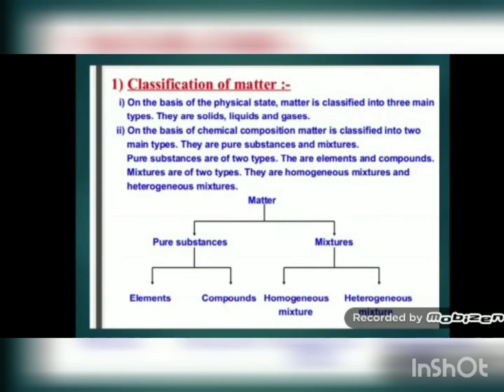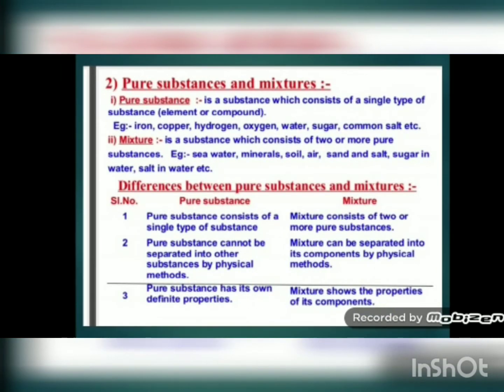Then we further classify pure substance into two types. They are elements and compounds. And mixture can be further classified into two types. They are homogeneous mixtures and heterogeneous mixtures. Now we will see the definition of pure substance and mixture.